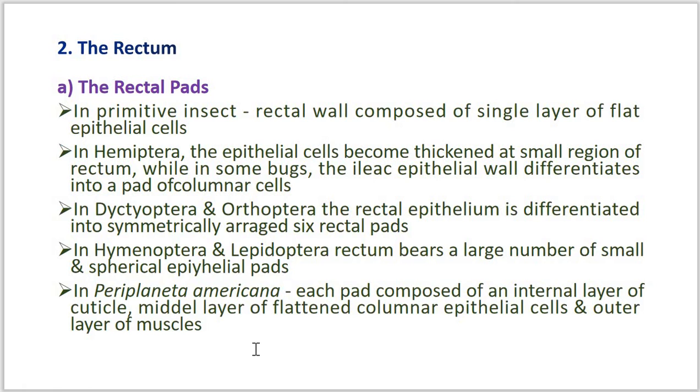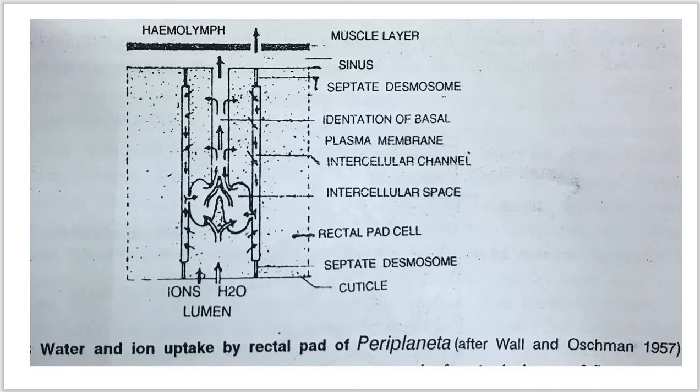Here the muscles and epithelial layers are separated, forming a narrow subepithelial sinus. The epithelial cells are themselves separated from each other and give rise to narrow intercellular channels of about 200 angstrom diameter. This is regarding Periplaneta. Now the intercellular channels are separated from the rectal lumen. You can focus on this diagram so you can clearly understand.